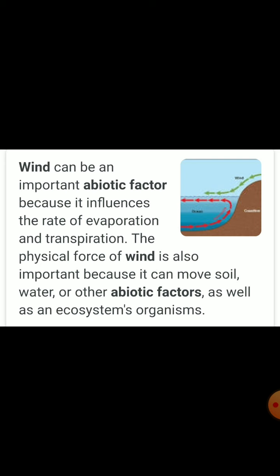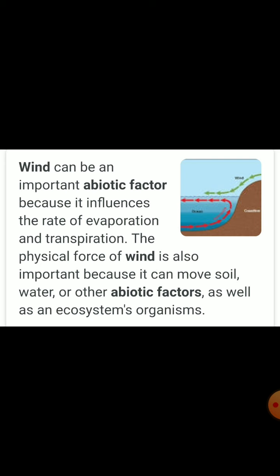Wind helps in dispersing pollution. Smoke and other pollutants are not dispersed due to the lack of wind. They form smog in the atmosphere. Wind also plays a major role in the distribution of rainfall in that region. Because of all these reasons, wind is an important abiotic factor.